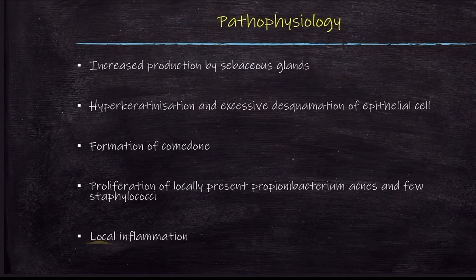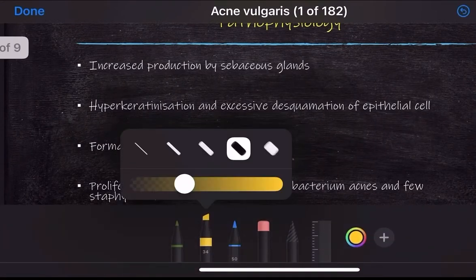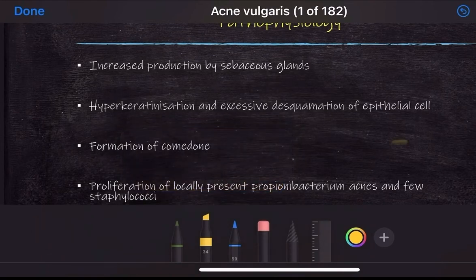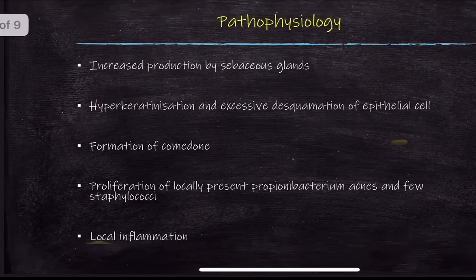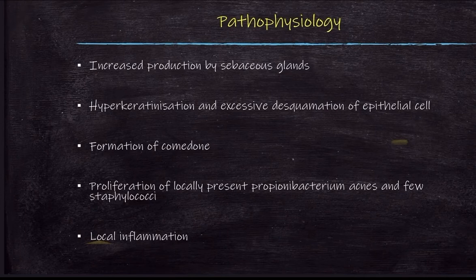The first point is increased production of sebum by the sebaceous gland. We all know our skin is made up of different layers. The epidermis is the outer layer of the skin, which is waterproof in nature. The second layer is the dermis, which contains the sebaceous gland, and it secretes sebum onto the surface. Sebum mainly contains triglycerides, so we can say that sebum is made up of lipids. What is the function of sebum? It carries dead cells outside the hair follicle.